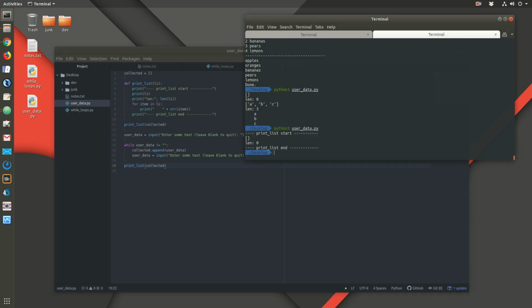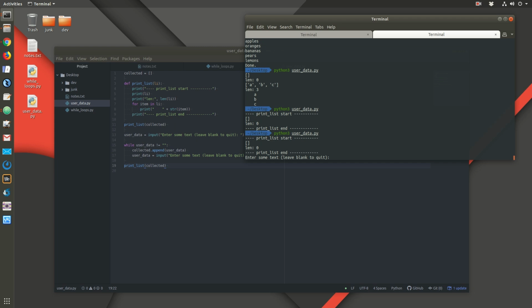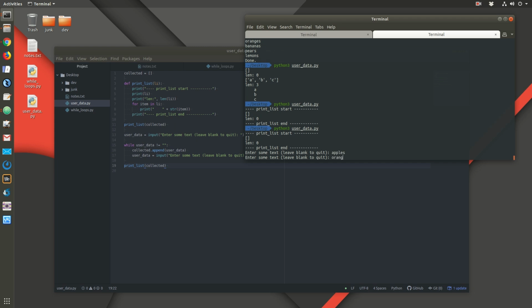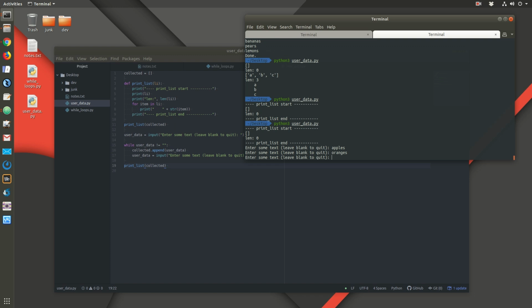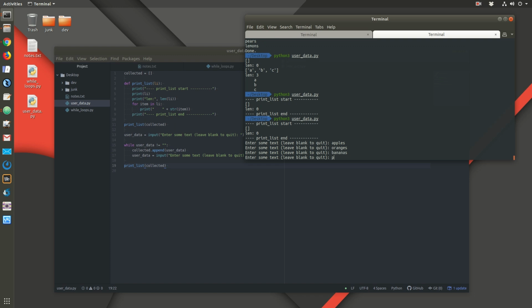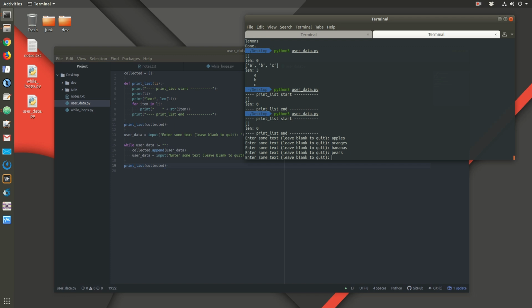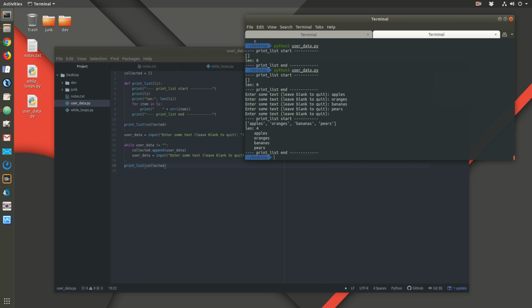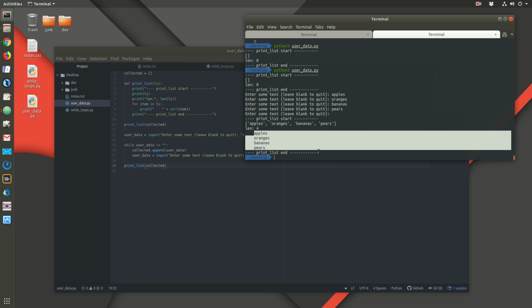Alright, so let's run this. Enter some text. Apples, oranges, bananas, pears. I'm going to press enter to leave it blank, and we printed out our list. This is the entire list. There's length 4, and all of these items are in the list.